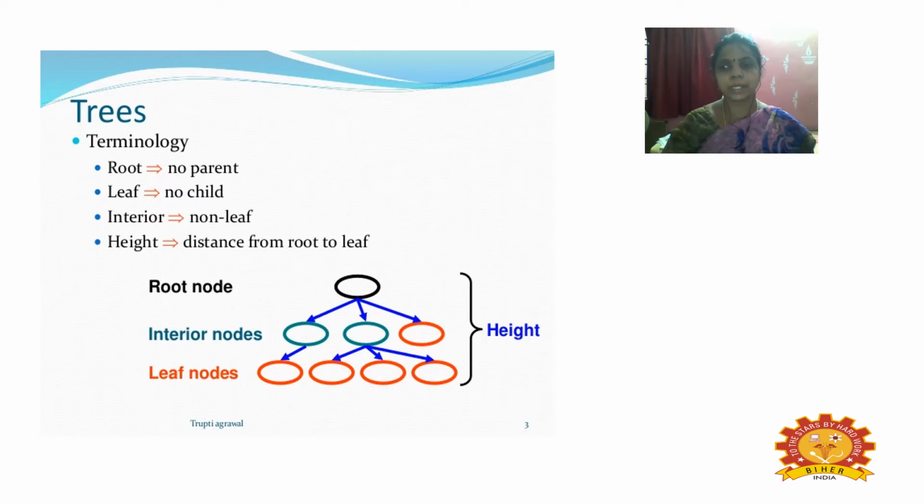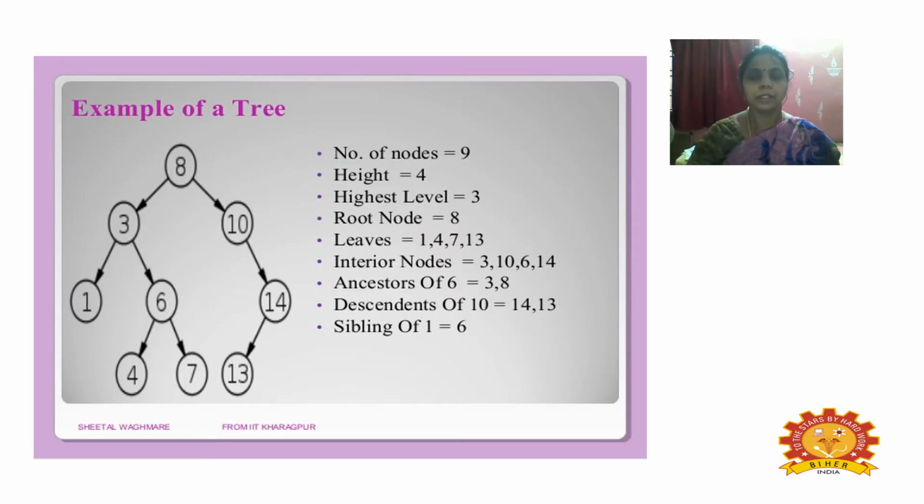In this diagram you can see the topmost and the middle levels are the various levels of height, and the leaf node is the last, with no further classification of the node. Then this diagram explains the details of various key terms used in trees.